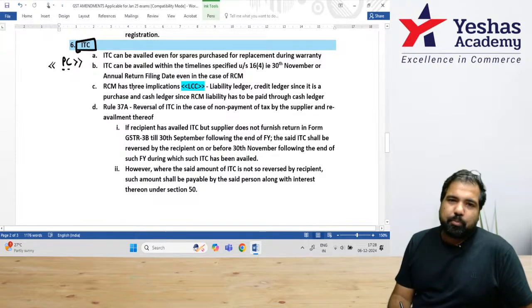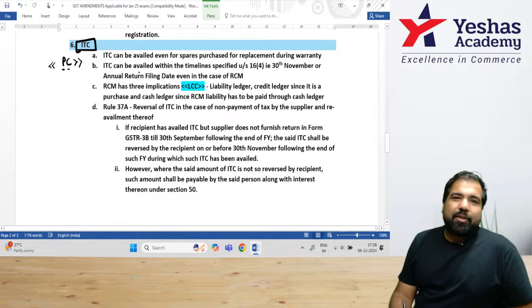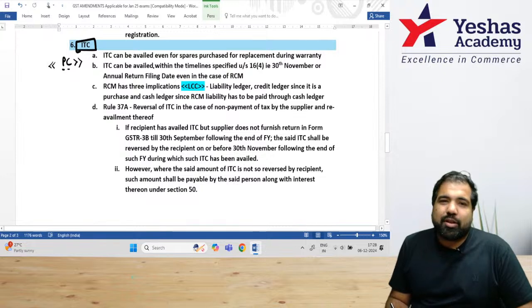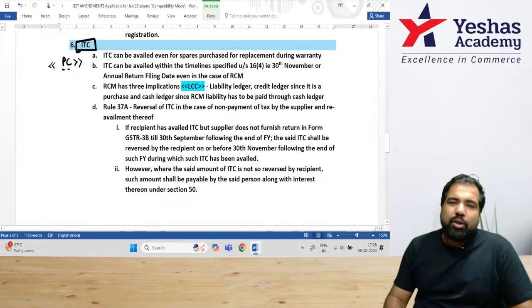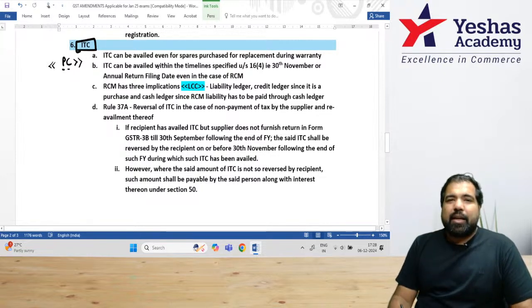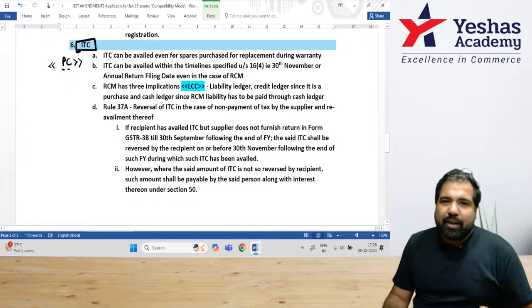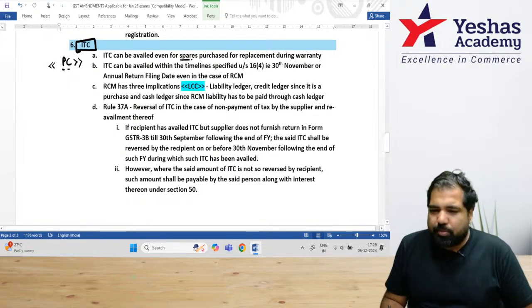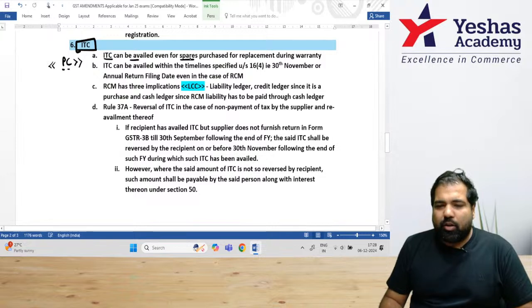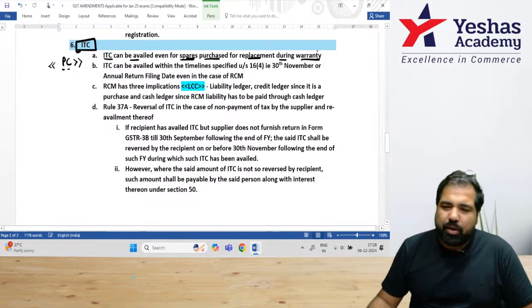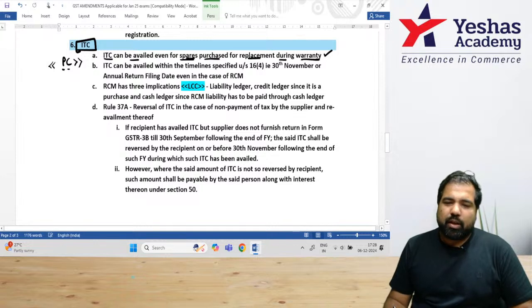Let's move ahead. Remember that OnePlus guy who repaired your phone for free because it was under warranty? Now he used some spare screen. Can he take credit on that? Yes, obviously, because he purchased that screen and he is using it for business purposes. So ITC can be availed on spares purchased for replacement or during warranty. Very simple, nothing difficult here.